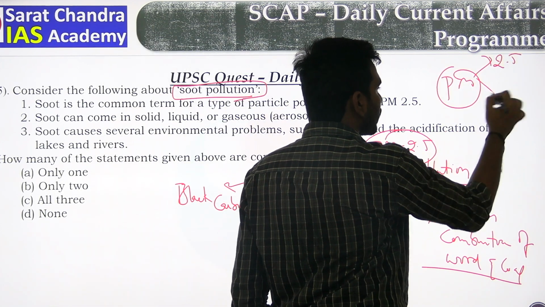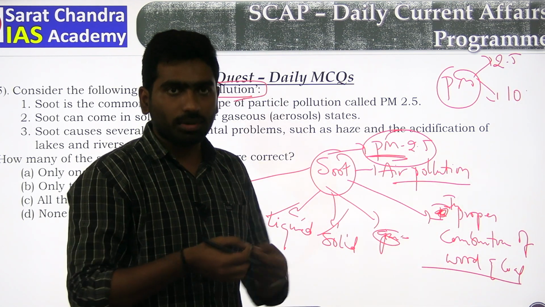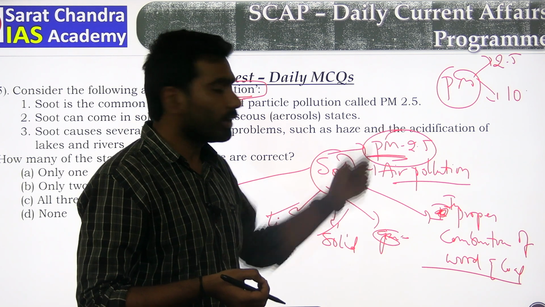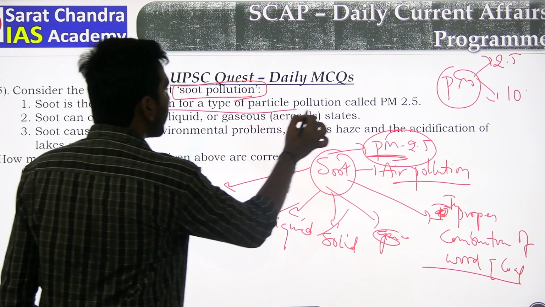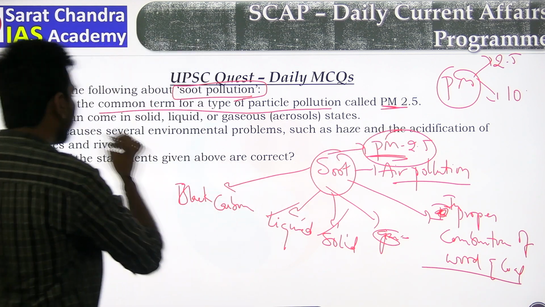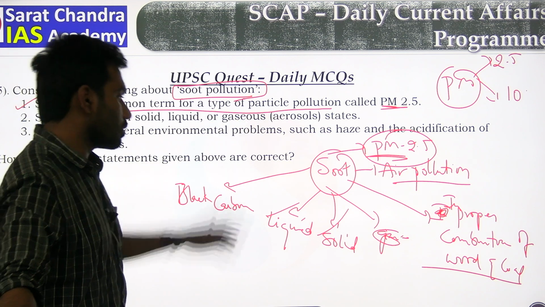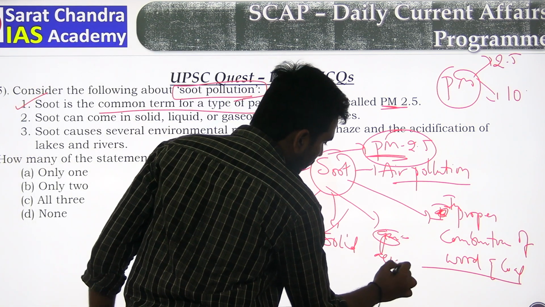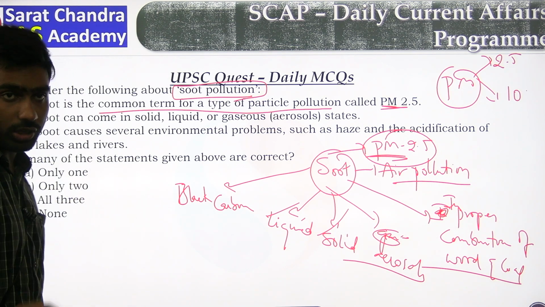First one is 2.5, second one is 10, based on the size. But soot is actually the common term for the type of particulate pollution called PM 2.5. This statement is correct. Soot can come in solid, liquid or aerosol form. Actually it is not gas, it is about aerosols. Okay, aerosol states. Second statement is also correct.